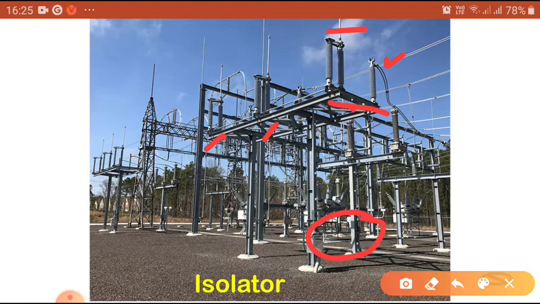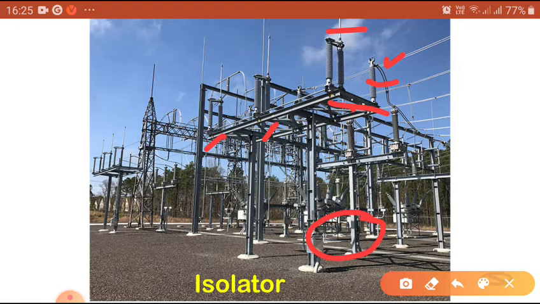Now we have some idea what the isolator is. Let us see some salient points of isolators. What is this isolator? This isolator switch is for on-off purpose, in particular used in power grids and substations to efficiently isolate very high voltage equipment such as transformers and circuit breakers. That is one salient point.